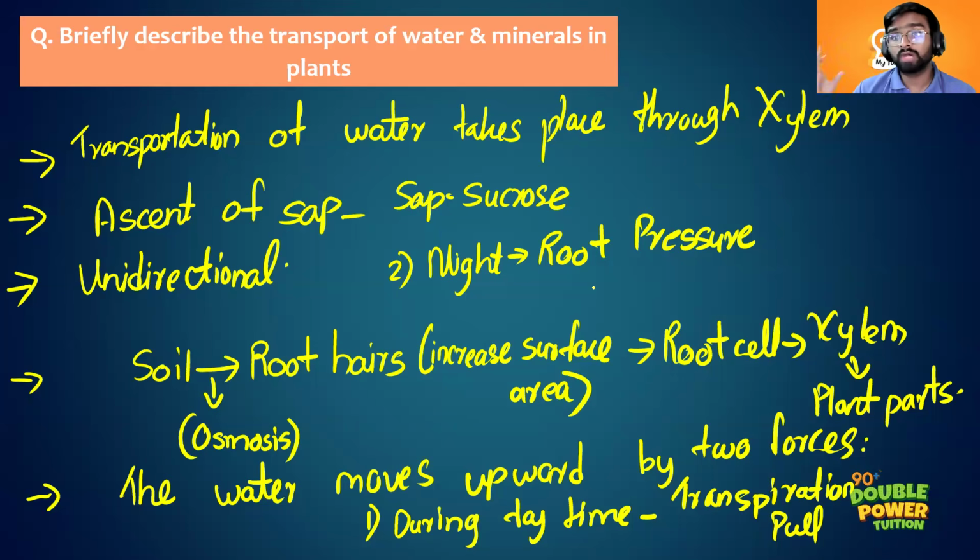Because if we make big paragraphs, our answer will not look attractive, and we have to mention a lot of things, so it is not possible to write the answer in a paragraph. But when you write the answer in this way, just 5 points, and all 5 points are perfect. If you are the teacher and you see the answer in this way, you will look and think, that person has written everything, and you will give full marks. But when you write in paragraph form, you will miss some points. You will not be able to remember.